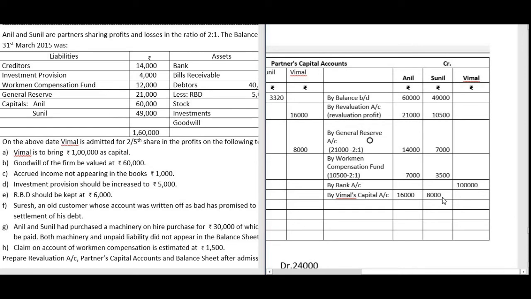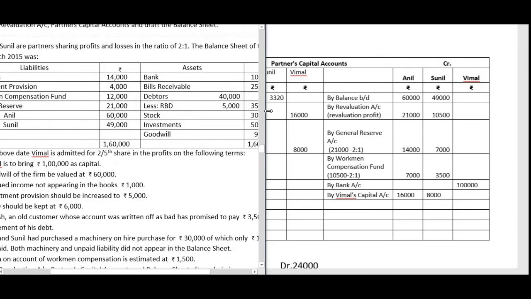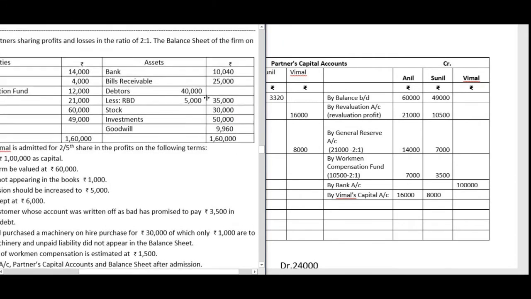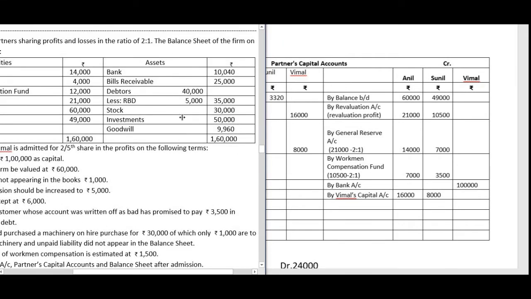Now next we have capital contribution by the new partner. The condition was that he has to bring in 1 lakh. So we have this entry by bank account, 1 lakh, in Vimal's column. Now, when do we write bank account and when do we write cash account? You have to see the balance sheet. In the balance sheet we have only bank account, cash account is not there.